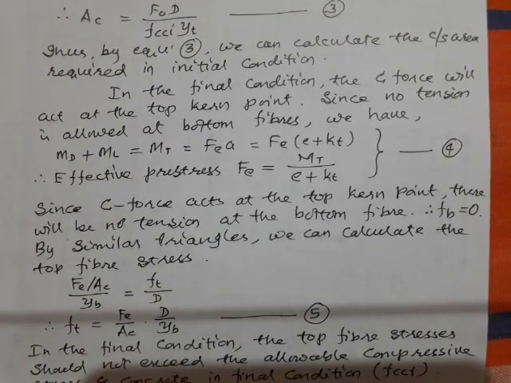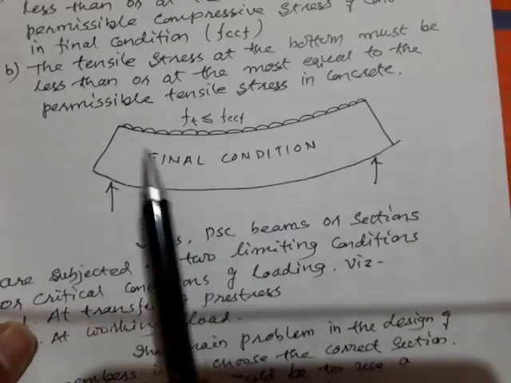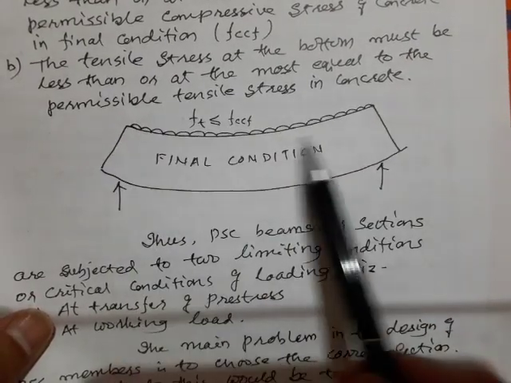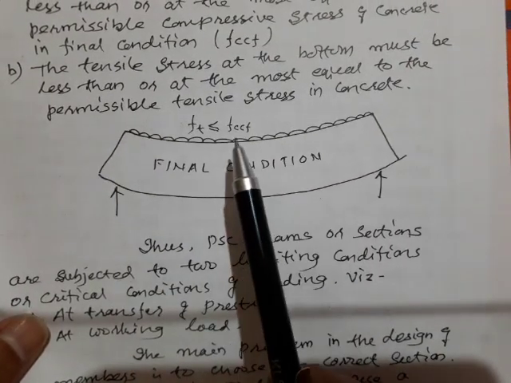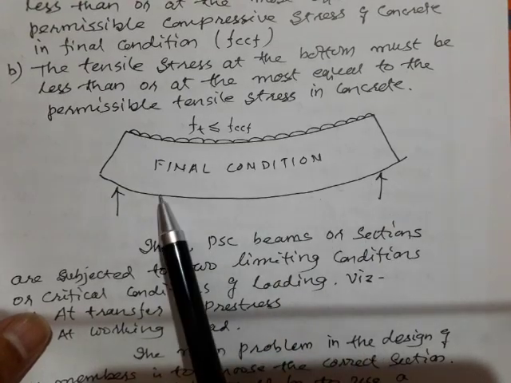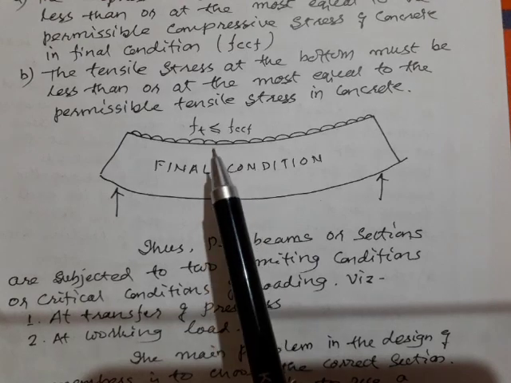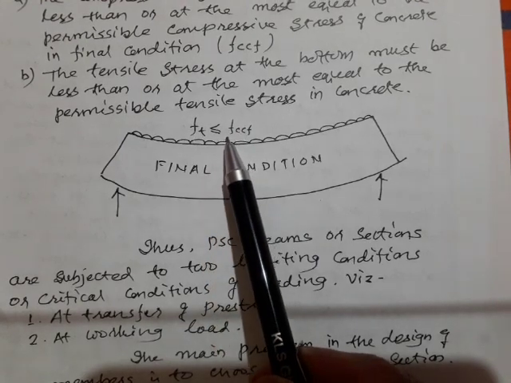Similarly, in the final condition, the live load also acts. So the beam bends like this. Now the bottom fiber stress is in tension, and your top fiber stress should not exceed the FCCF value.